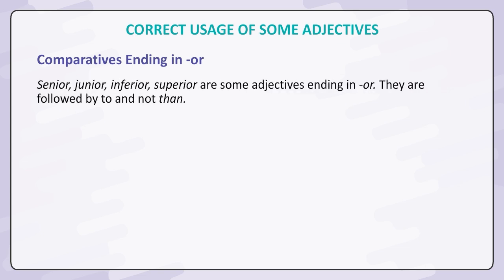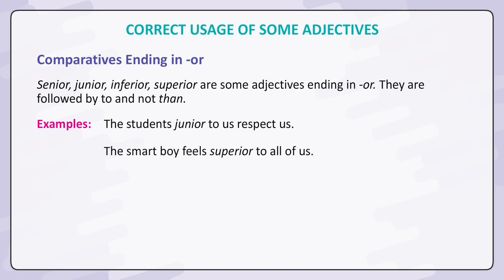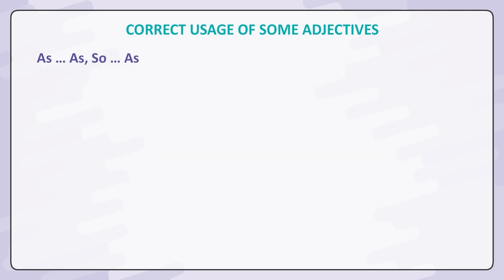Comparatives ending in OR. Senior, junior, inferior, superior are some adjectives ending in OR. They are followed by to and not than. Examples: the students junior to us respect us. The smart boy feels superior to all of us.